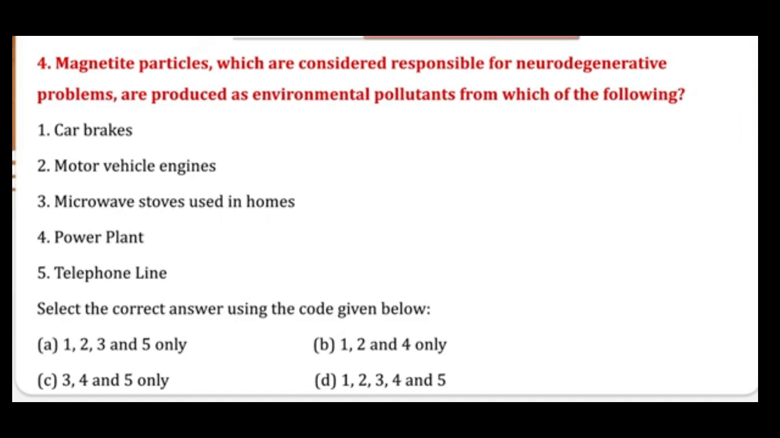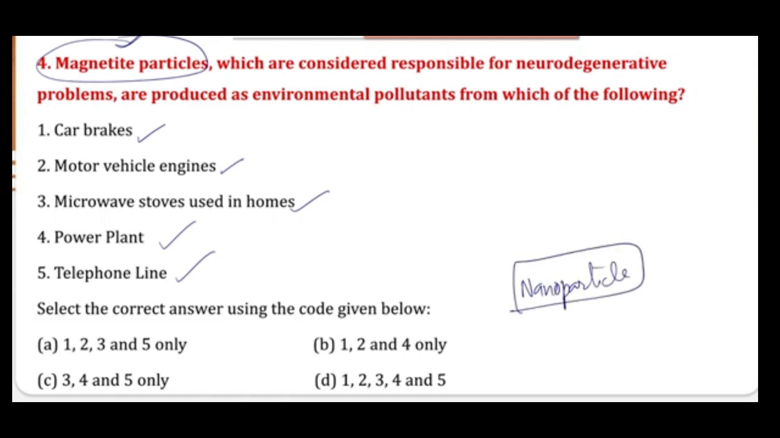So when we are talking about these magnetite particles, these are generated through the emissions, or you can say any kind of activity which is happening over there. Car brakes, motor vehicle engines, microwave stoves used in the homes, power plants, telephone lines, all of these are the activities through which these magnetite particles are released. These are basically nanoparticles, so small in size that we cannot see them with our naked eyes. But whenever these activities are happening, they are released. So option D would be your right answer.